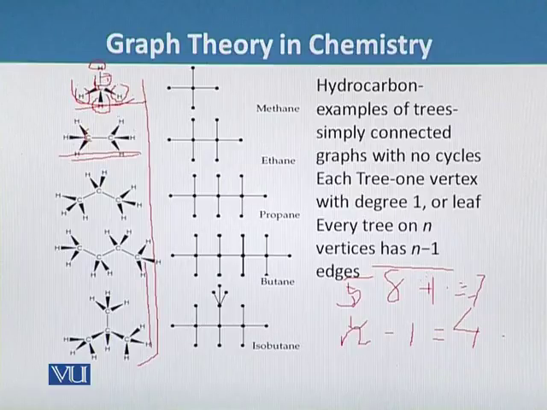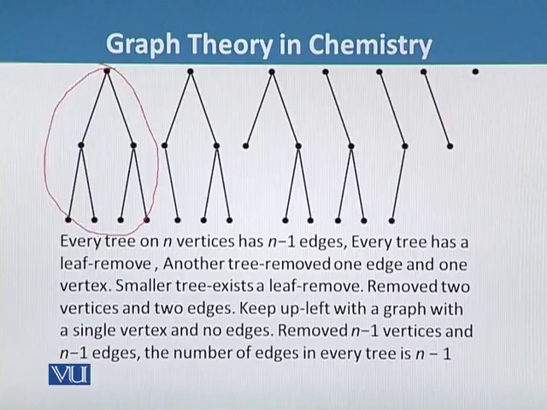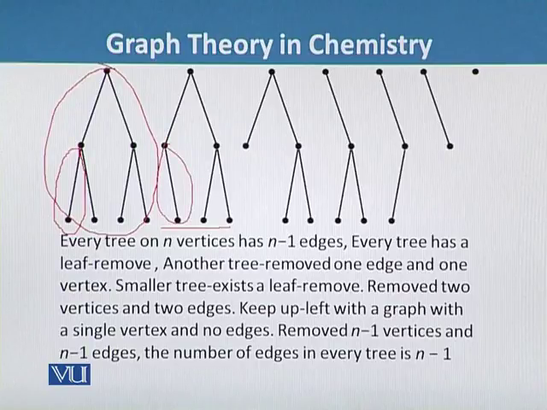So since every tree has a leaf, we can remove it and its attached edge, resulting in another tree. We can see in this one there is a tree, and we can remove one vertex and one edge at a time, and we will get another tree. For example, this is a tree, and in this tree we have removed this one vertex and one edge, and we come up with this tree. Similarly, in this tree we have removed this vertex and one edge, and we come up with this tree.